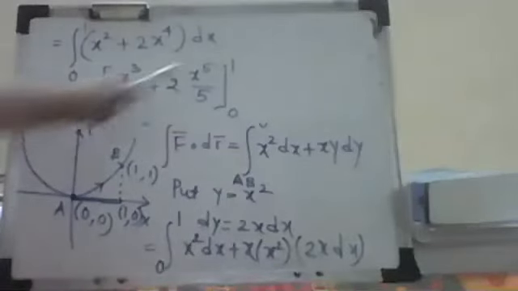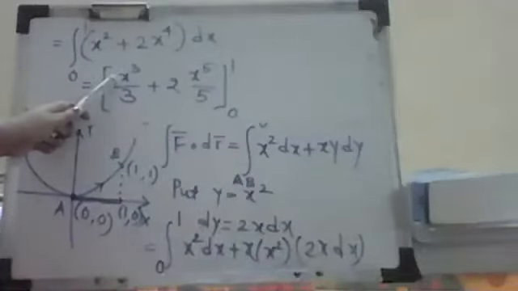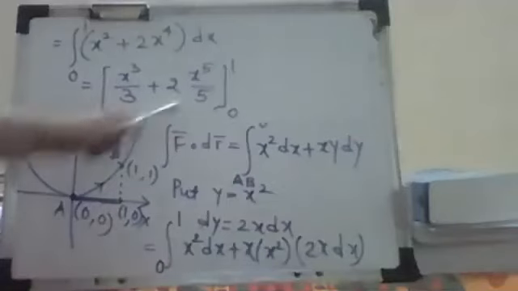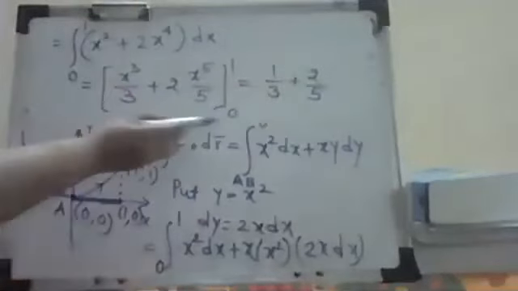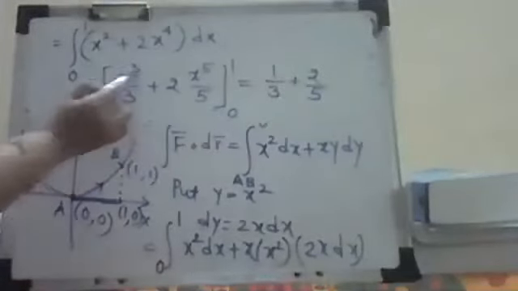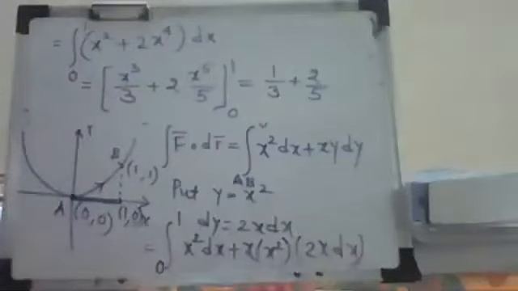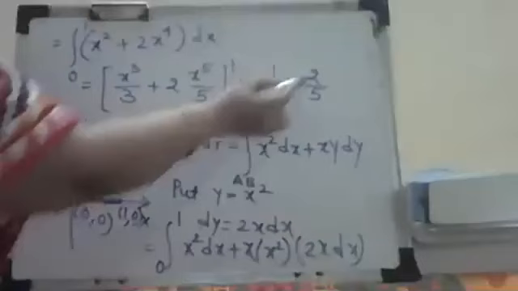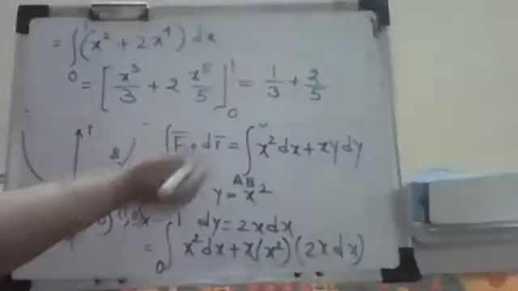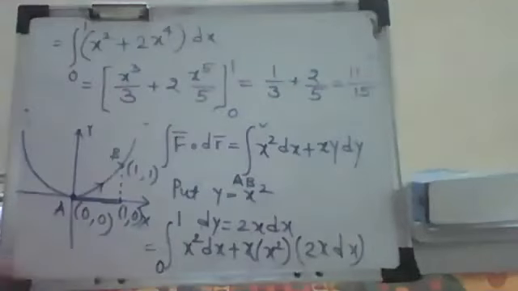So when I put the upper limit, x is 1. So it is 1 by 3 plus 2 by 5. Correct? And when you put the lower limit as 0, we get this is 0, this is 0. So that means what is the answer? Make the denominator the same. So 5 plus 6, that is 11 by 15. This is the answer. Okay?